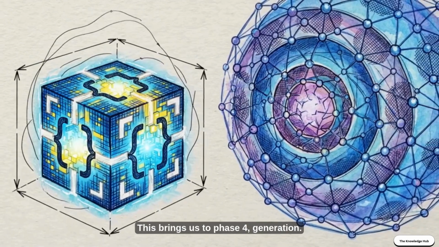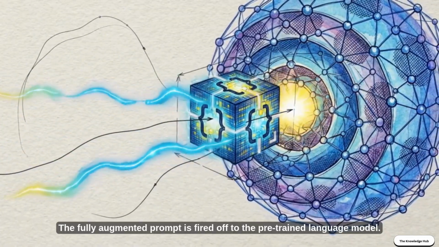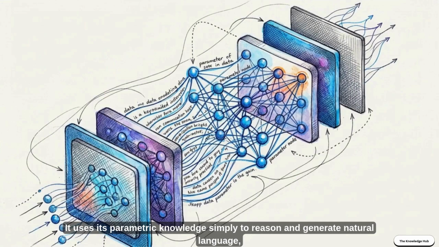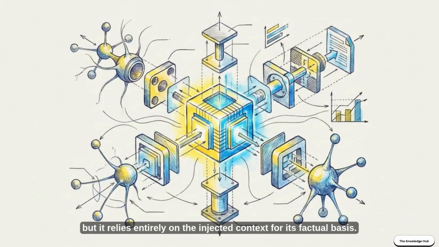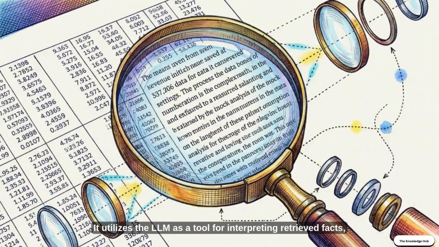This brings us to phase 4, generation. The fully augmented prompt is fired off to the pre-trained language model. The model reads the input. It uses its parametric knowledge simply to reason and generate natural language, but it relies entirely on the injected context for its factual basis. By doing this, RAG restricts the model to the provided dataset. It utilizes the LLM as a tool for interpreting retrieved facts, rather than a primary source for the facts themselves.